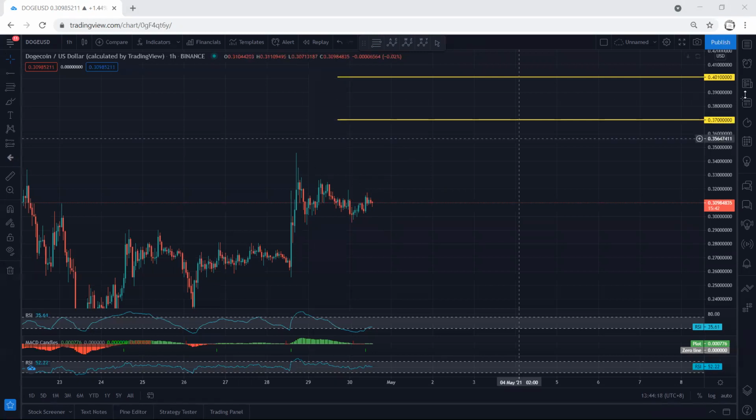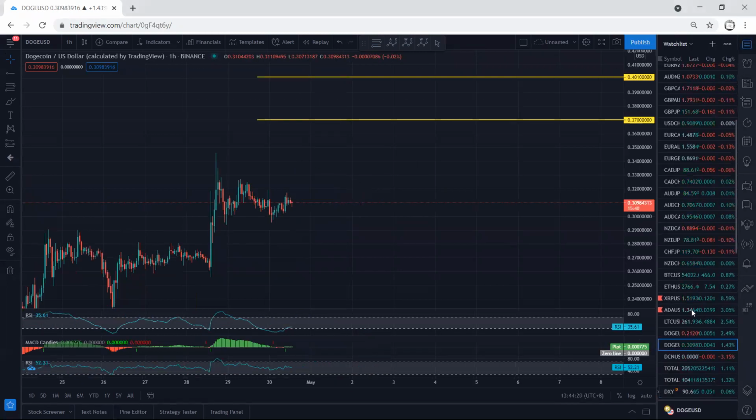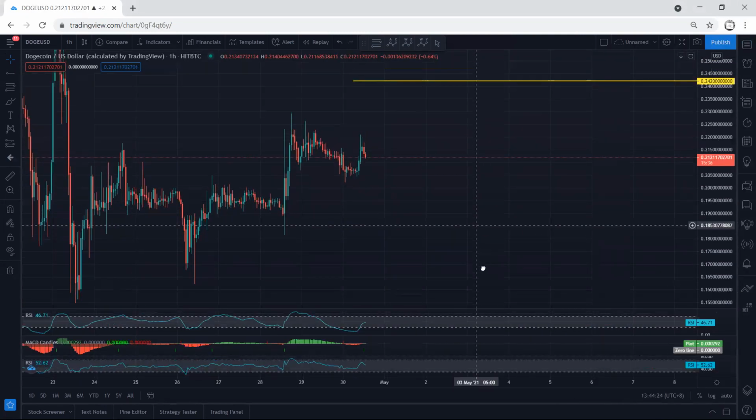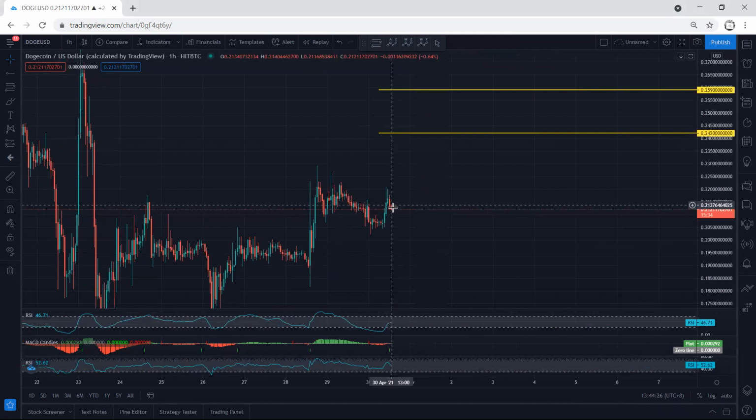In this case, we move to HitBTC. We want to see what we have based on HitBTC. Based on HitBTC, we also get a sharp move, but as we can see, the price is reversing. If this one turns into a correction, we can look for the next move. But what we can see here is that this is a flat, and we can still expect the price to retest the low before we get the next move.